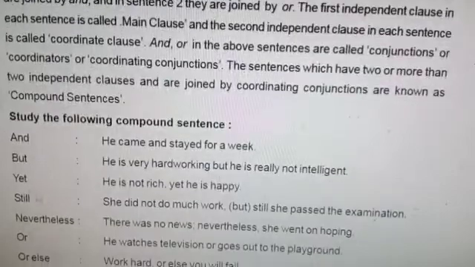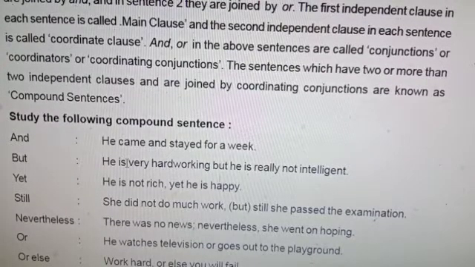Look at the following examples. Use of and. Suppose I say, he has a pen and a pencil. Here and is connected between two words, pen and pencil, so it is a simple sentence. Coordinators should connect two independent finite clauses.